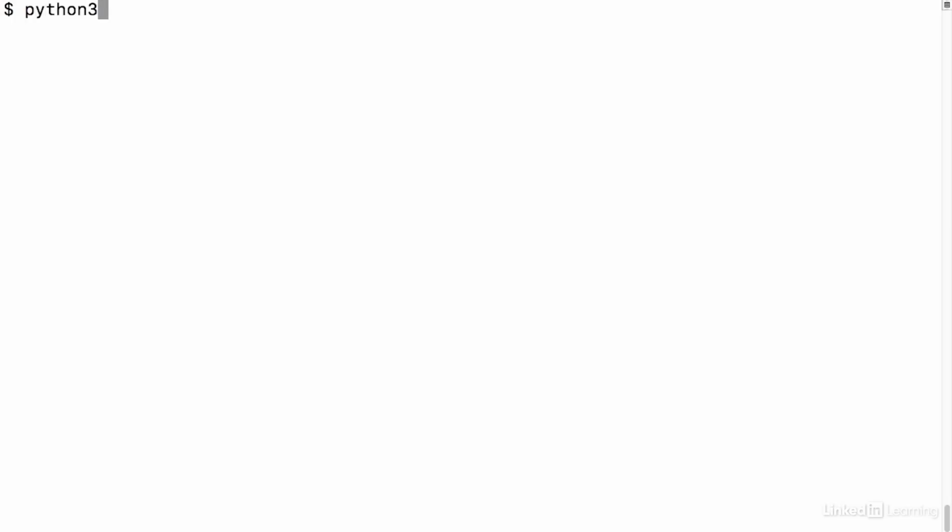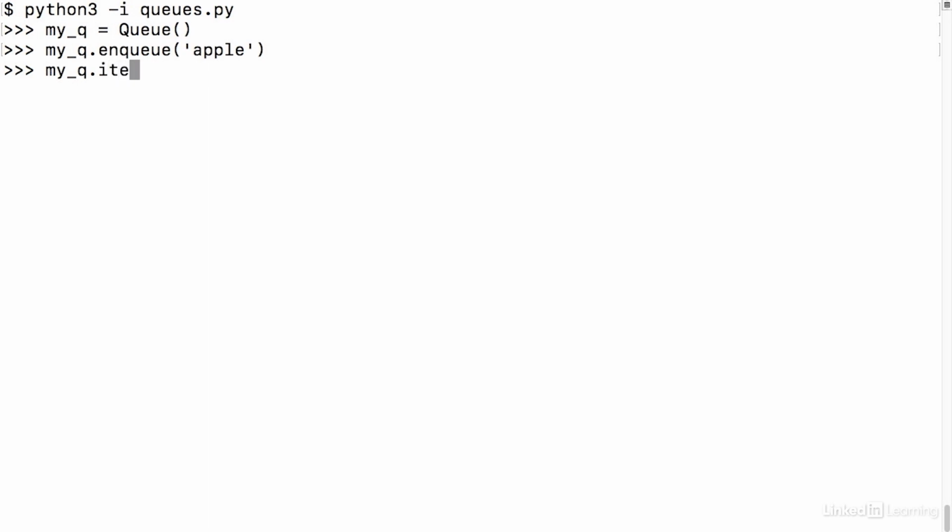We can go back to the terminal. I'll start up the Python interpreter here, and we can try this out. I'll create my own queue object first. And next, I will enqueue an item into it. So my queue.enqueue, and let's add in a string containing the word apple. If I want to check that it worked, I just need to look at the items attribute. So my queue.items gives a list that has the string apple in it.